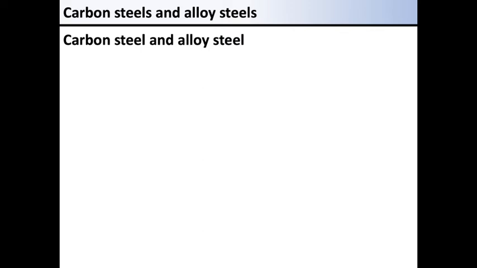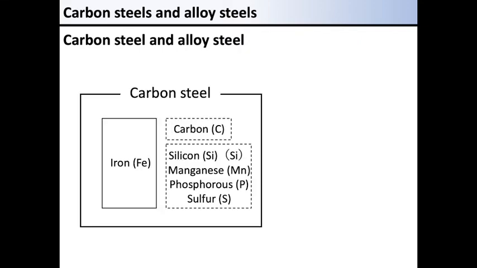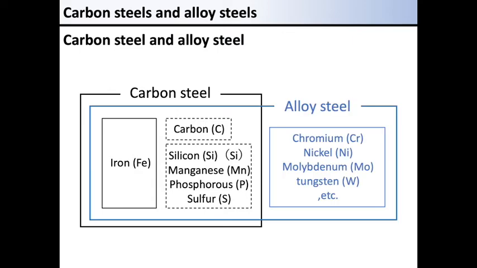Steels are broadly classified into carbon steel and alloy steel. Alloy steels are distinguished from carbon steels by the type of additives. Carbon steels contain the 5 major elements, mainly carbon. Alloy steels contain other additional elements such as chromium, nickel, molybdenum, and tungsten. This classification of carbon and alloy steels has the advantage of facilitating material selection in machine design.